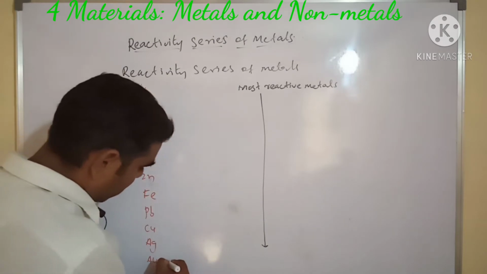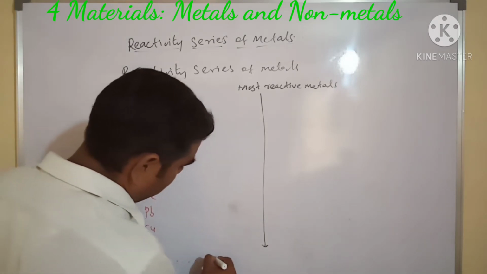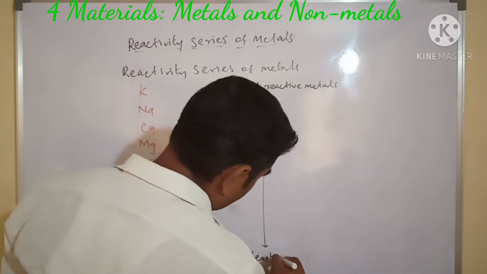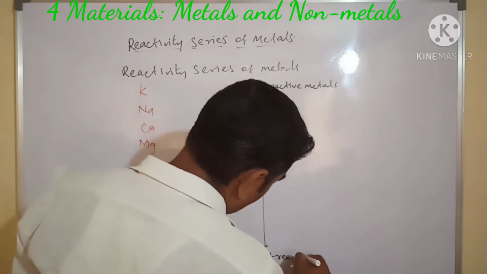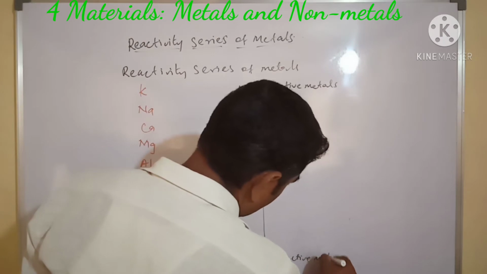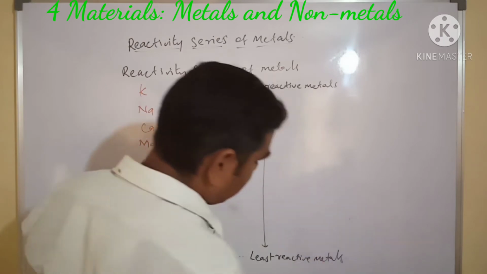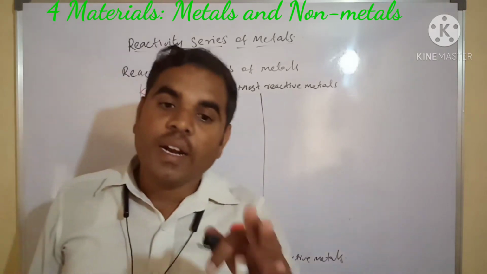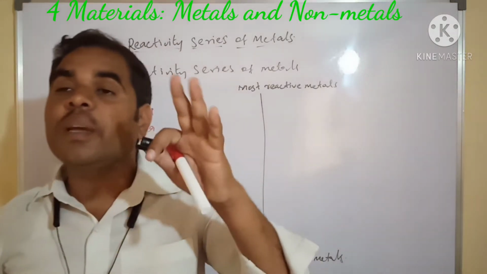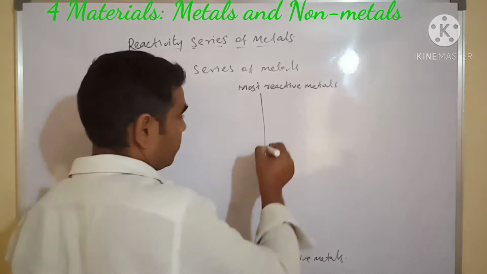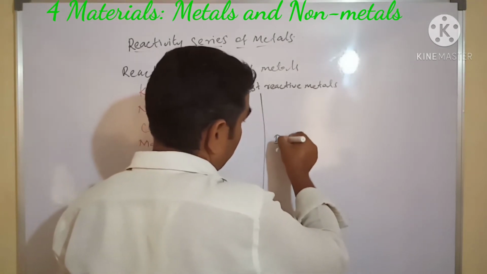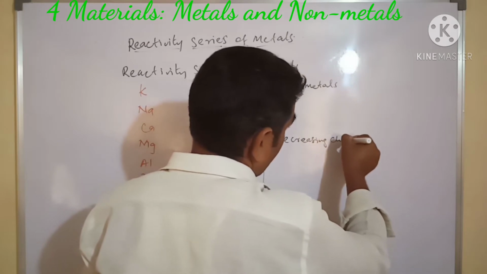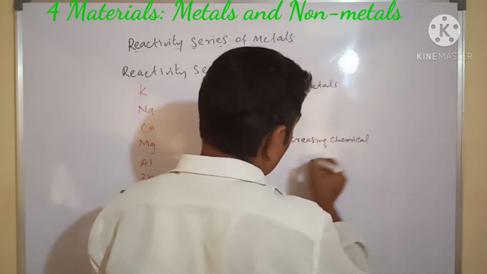We have gold and silver, the least reactive metals, and chemical reactivity decreases.